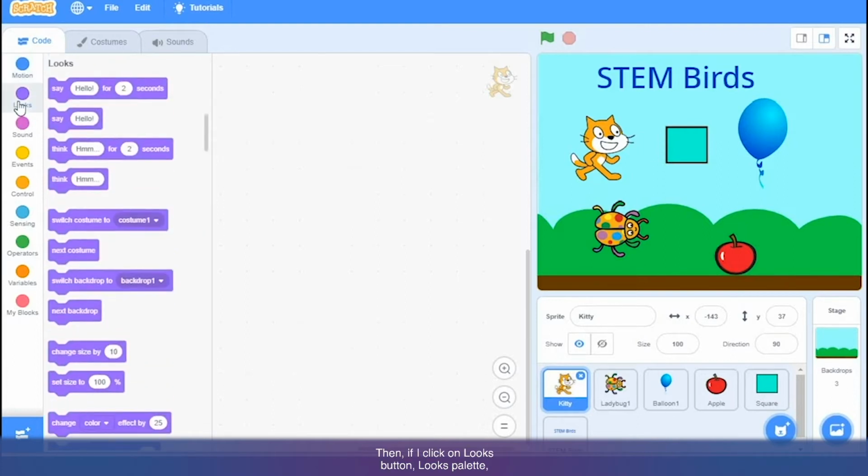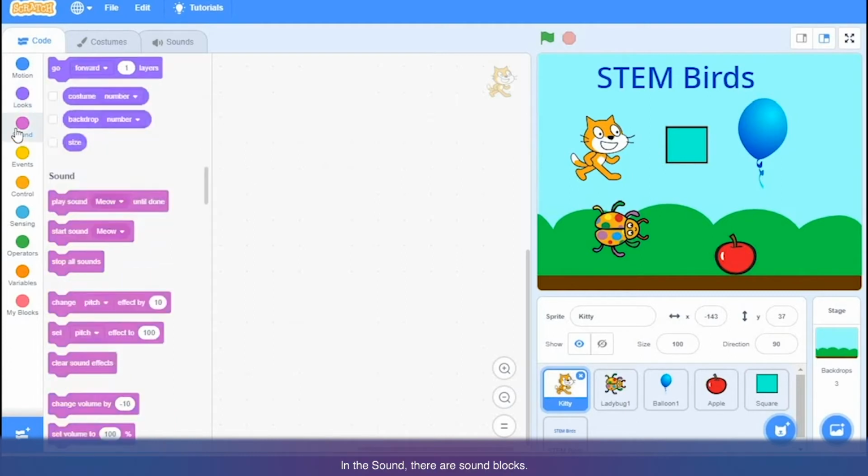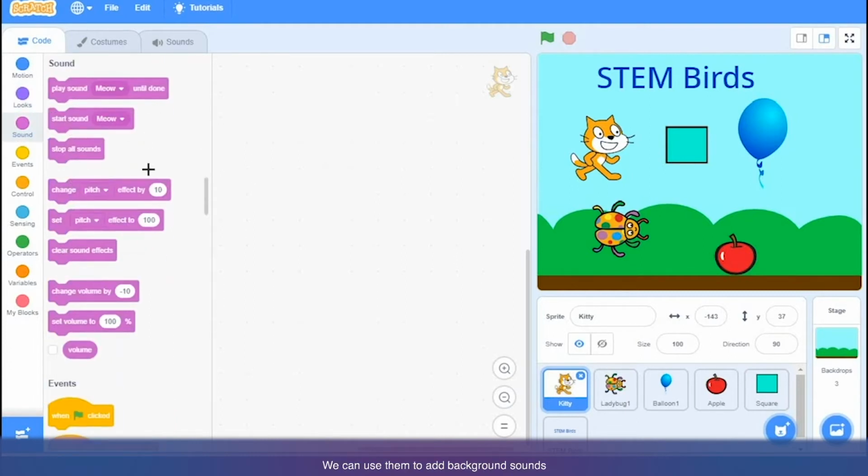Then if I click on the looks palette, there are different blocks which are related to the looks of your sprite. In the sound palette, there are sound blocks. We can use them to add background sounds or the character sound into our game.